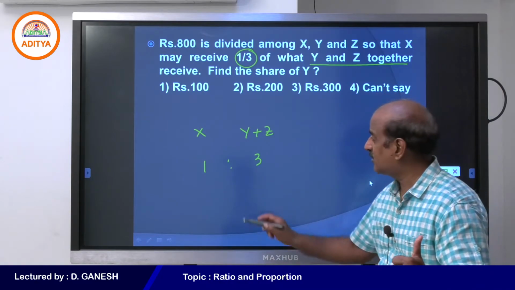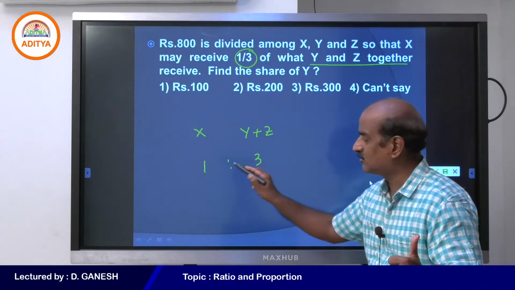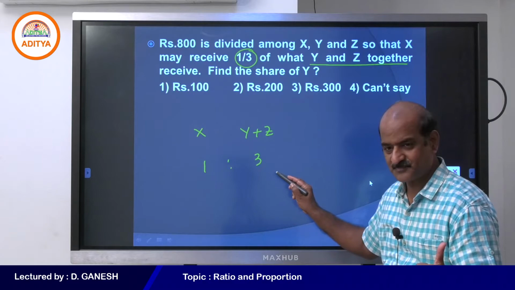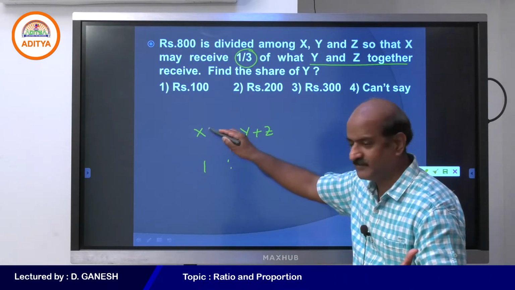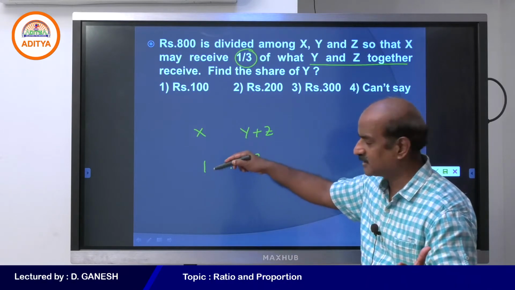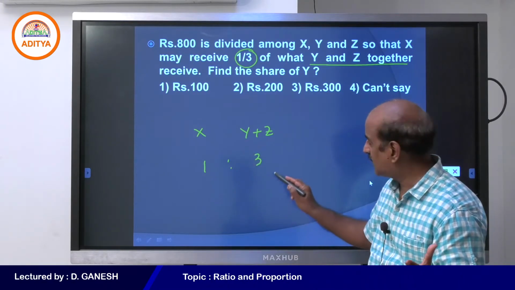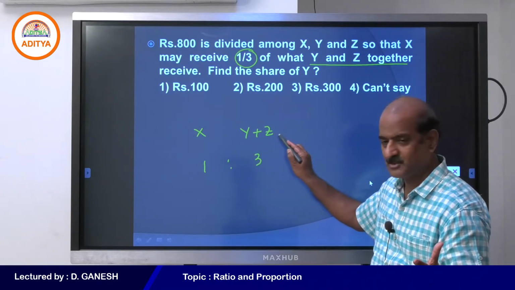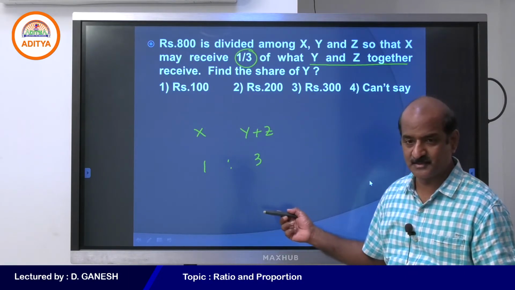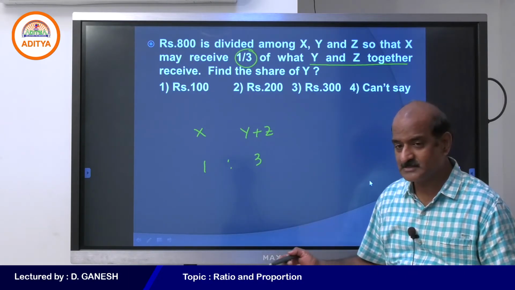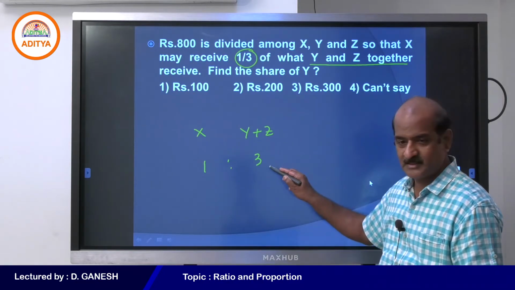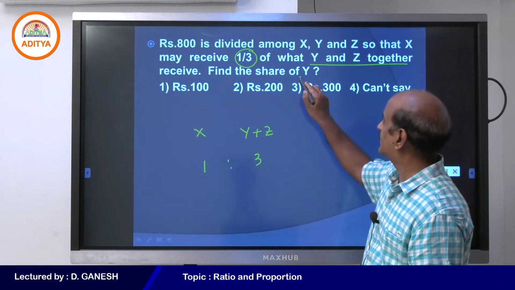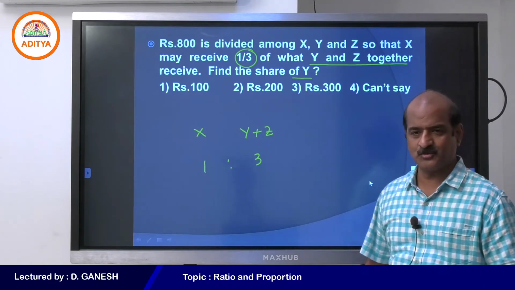Tell me student, we have to divide 800 into how many parts? 4 parts. Out of the 4 parts, 1 part should be given to x, and 3 parts must be given to y and z together. The problem is, we know that y and z must be getting 3 parts, but we are not very sure how much y is going to get.